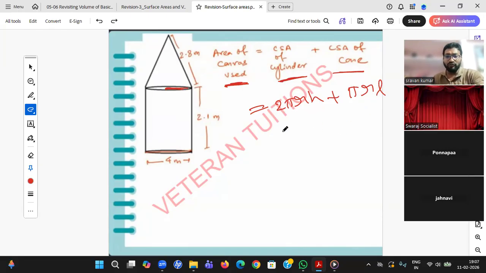So how will you use it, students? Try to take common. Please try to take, what is the common?